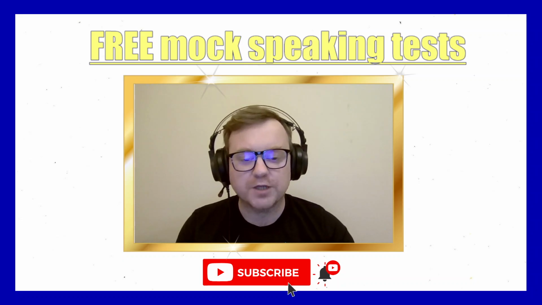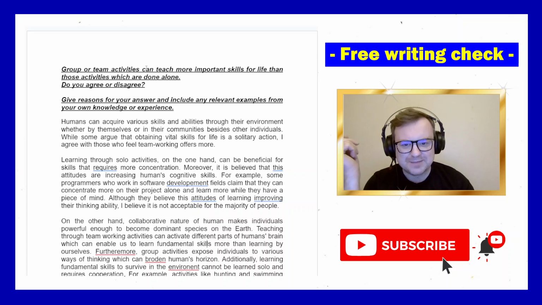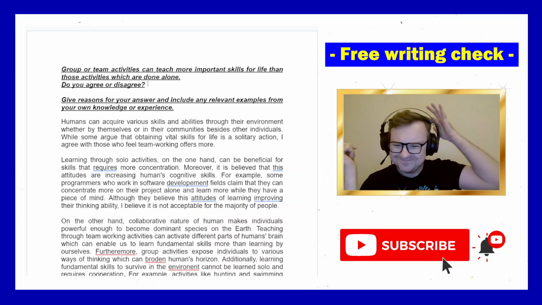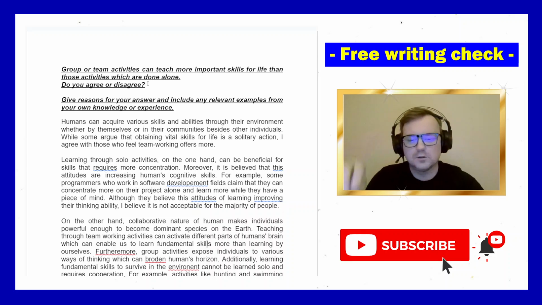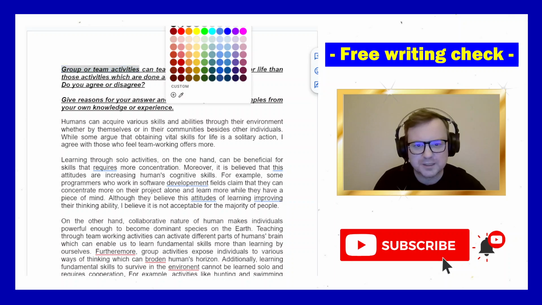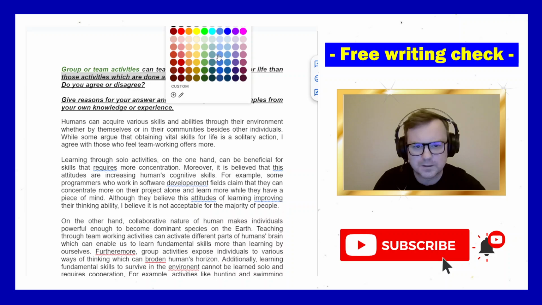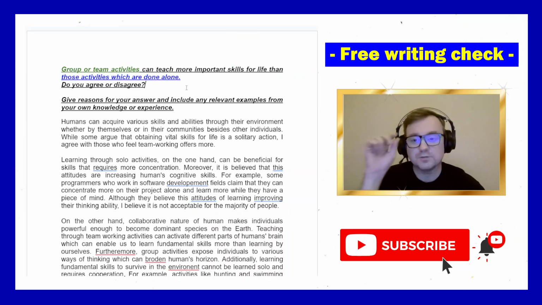Again, we have IELTS writing task 2, an academic essay, and as always we start by looking at the question. Group or team activities can teach more important skills for life than those activities which are done alone. Let's reread this. Group or team activities, okay, that's one thing. Group or team activities can teach more important skills for life than those activities which are done alone. That's the second thing. Do you agree or disagree? Okay, so in short,